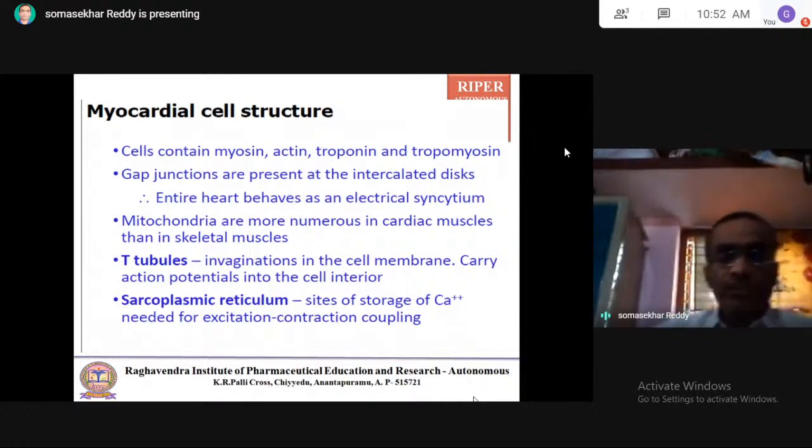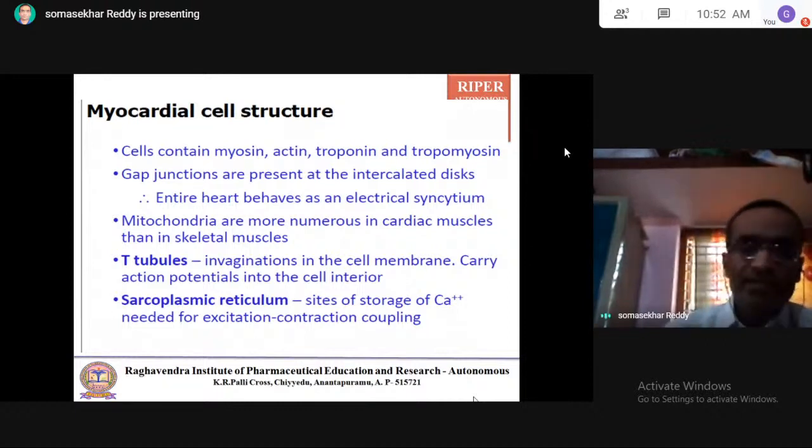Coming to T tubules: invaginations in the cell membrane that carry action potentials into the cell interior. Where the action potential originates, it is transmitted through the T tubules into the cell interior.